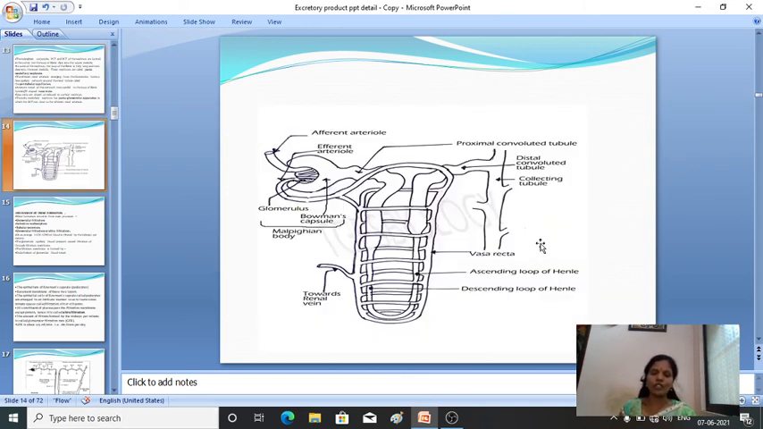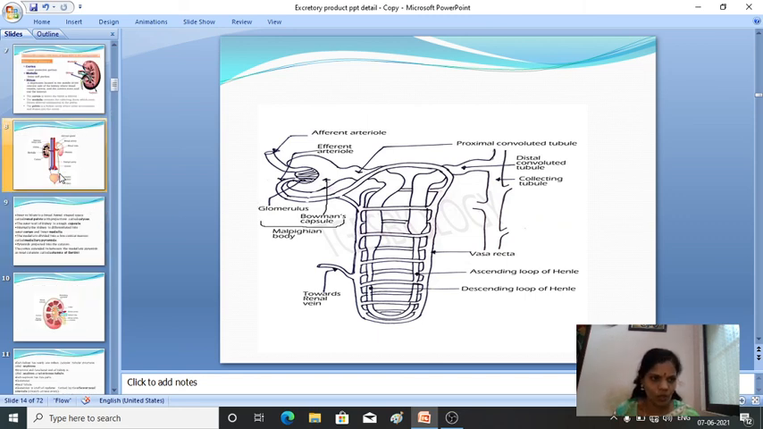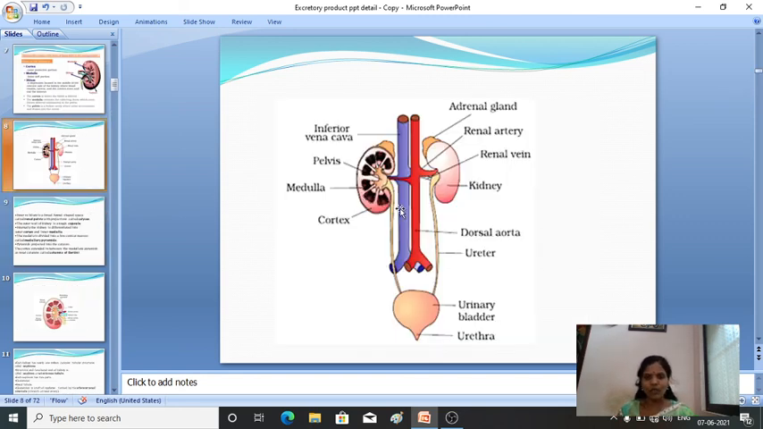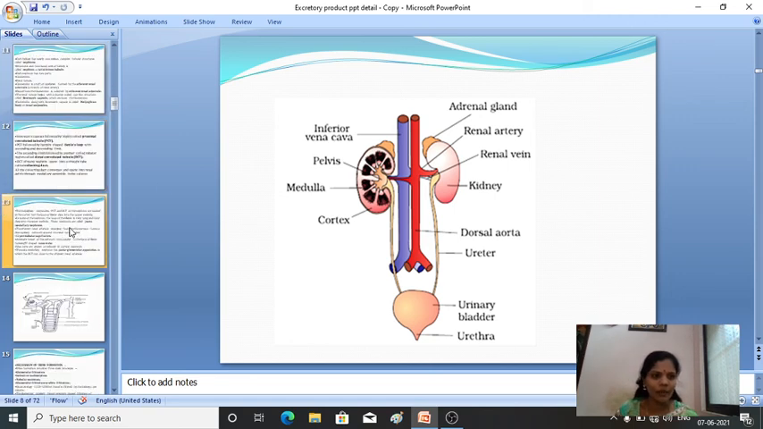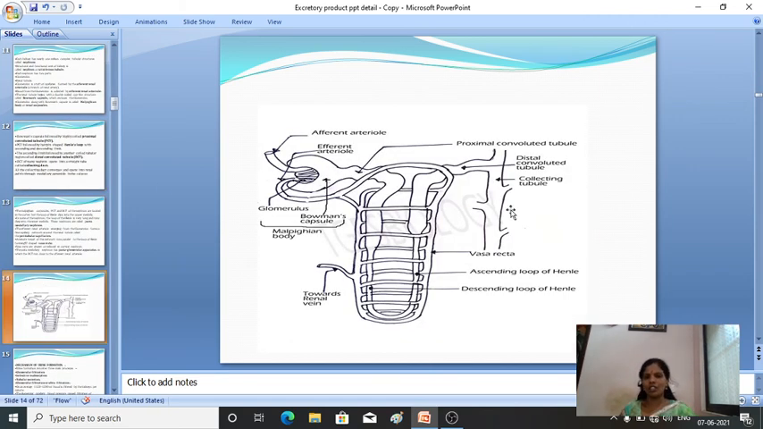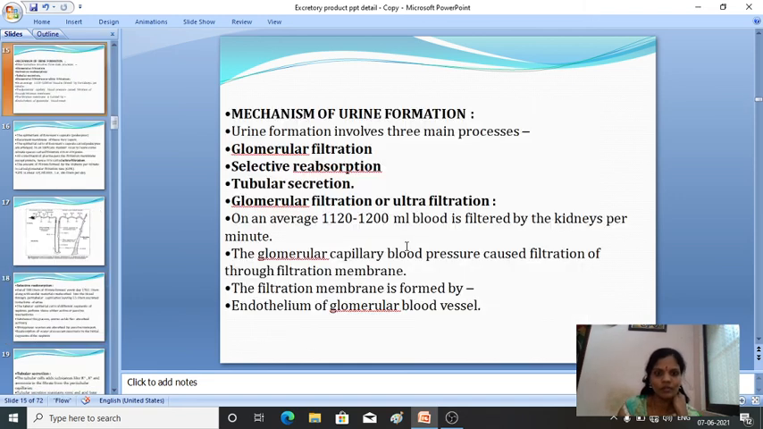The structure of nephron is important for 5 marks. It was asked in your annual exam also. Then the human excretory system also is asked. This diagram is for 3 marks, it is also important. Then this is for 5 marks with explanation; you have to know all the different parts and their functions.